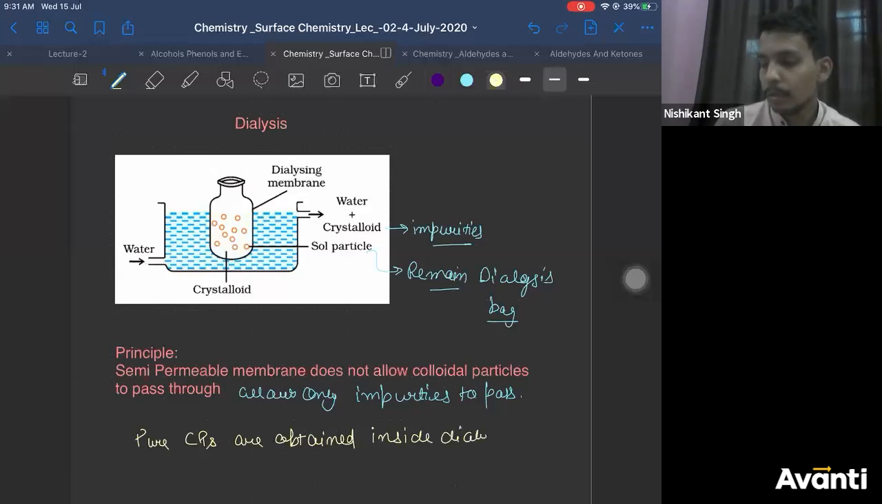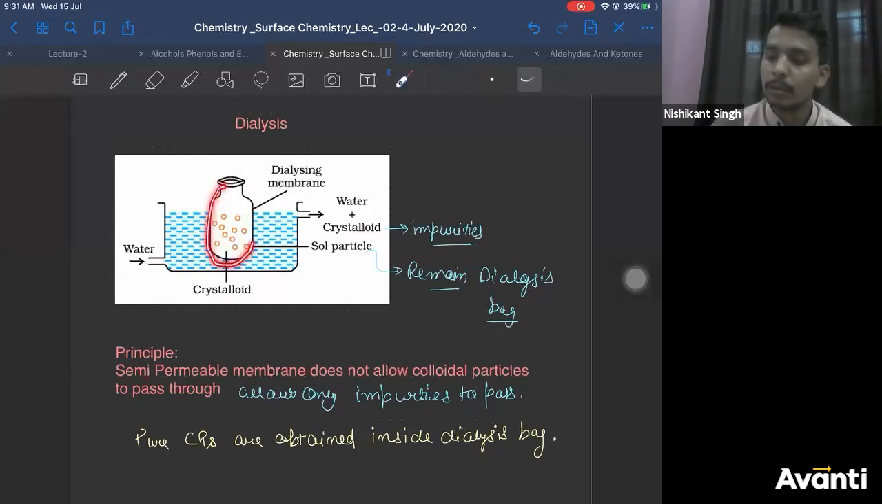Right. So now the important thing is this is also used in purification. The same function is performed by the kidney in your body. Your blood has a lot of urea, a lot of creatinine. All the impurities are there in your body, right? So all those are removed by your kidney. Your kidney acts like a dialysis bag, right? So it removes all the impurities from your blood. This is how dialysis takes place in a kidney. Okay?